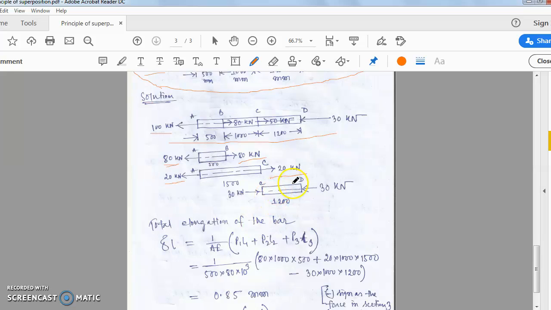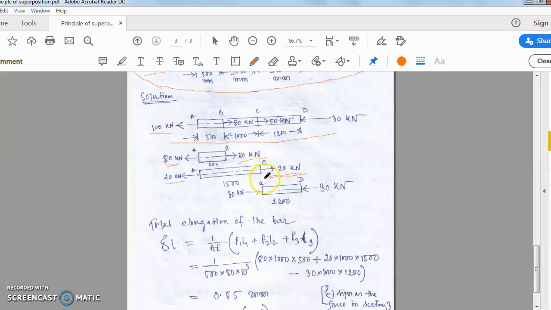Now at the point CD, so here you see at the point C there is a load of 50 total. So as we have already taken 20, so the rest amount of force will be 30. But also notice the direction of the force. Okay, so from point C, the 50 kilonewton force is going out of the section, towards the right side.